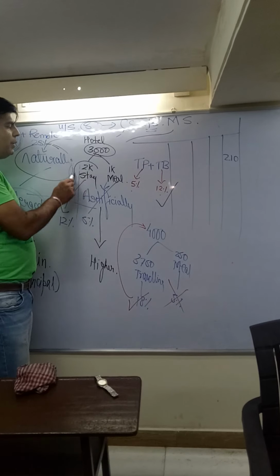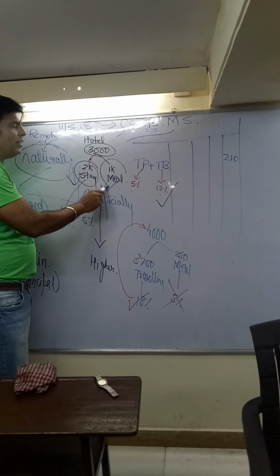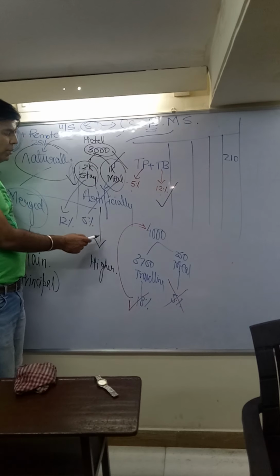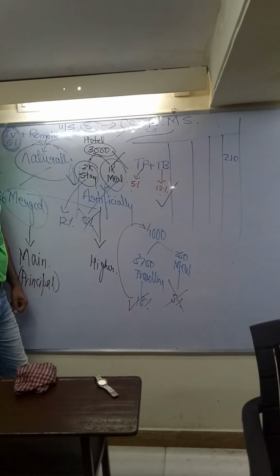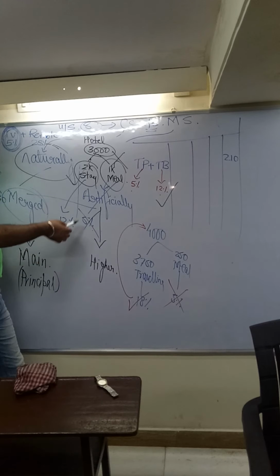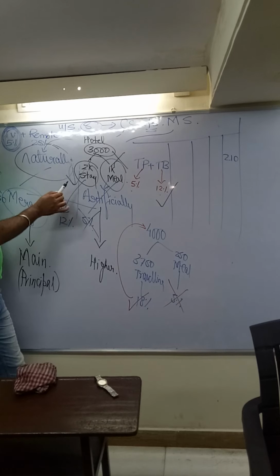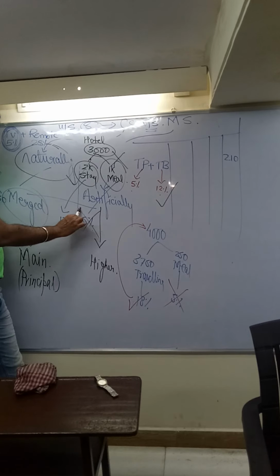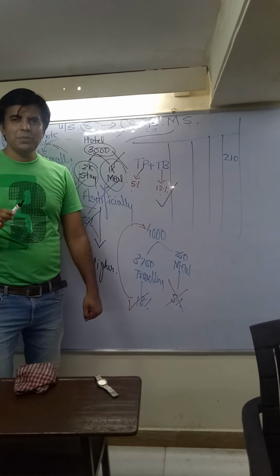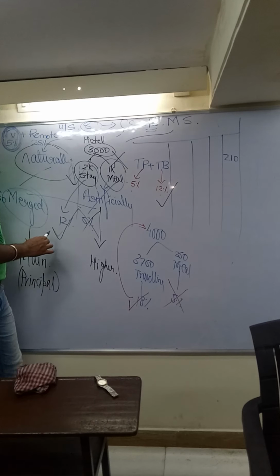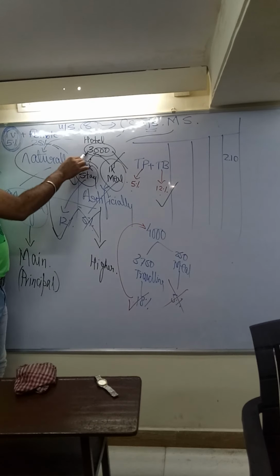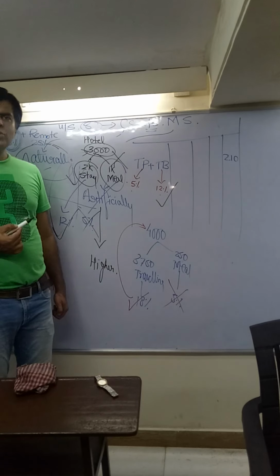So the rate applicable on stay will be taken as the base, not the rate applicable on meal. So on meal, suppose it is 5%, the 5% will not be taken. Instead, the rate of GST applicable on stay will be taken as the base. And on stay, the rate of GST is 12. So 12 will be taken as the base. It means 12% is the rate applicable on the entire 3,000 rupees, because it is a natural case.